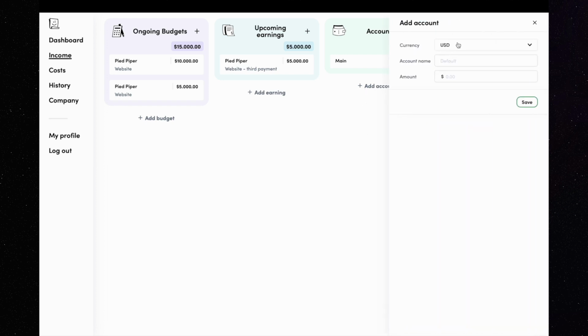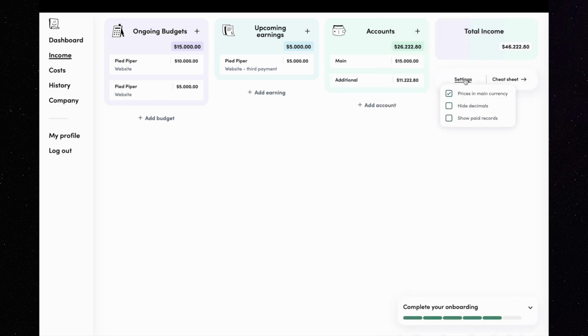I will add another account in euro currency. I need to click add account, then I need to select the currency, and I need to type the name of the account. Let's call it additional. Let's assume that some client from the EU has already sent me some money, which is 10,000 euro. As you can see now, because in settings I have the option prices in main currency selected, the amount got automatically converted from euros to dollars.